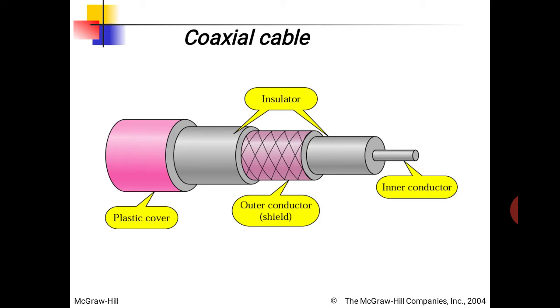Application of twisted pair cable is that it is used in telephone lines, digital subscriber loop lines and LAN cables. Next one is coaxial cable. Coaxial cable is the cable that you have used for cable TV also. The same cable can also be used to connect multiple systems on a LAN.